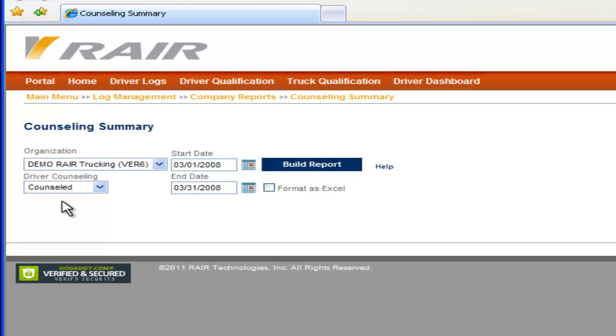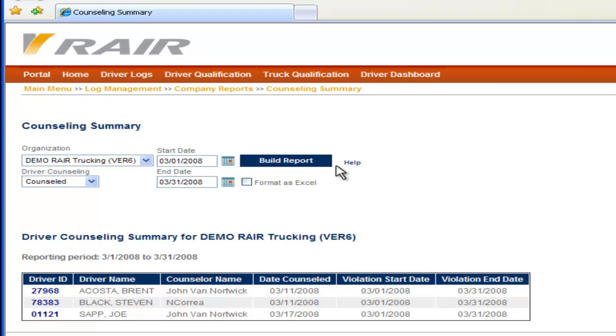Today we'll look for only those drivers that have been counseled. However, if you'd like, you can use your drop down and search for those drivers that have not been counseled, or both counseled and not counseled drivers. Once you click on Build Report, your report will populate on the bottom. So you'll be able to see any drivers that have been counseled during the month of March.